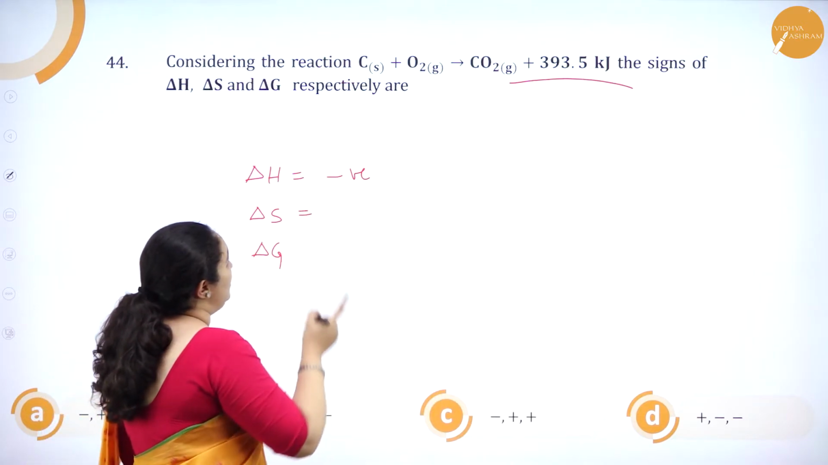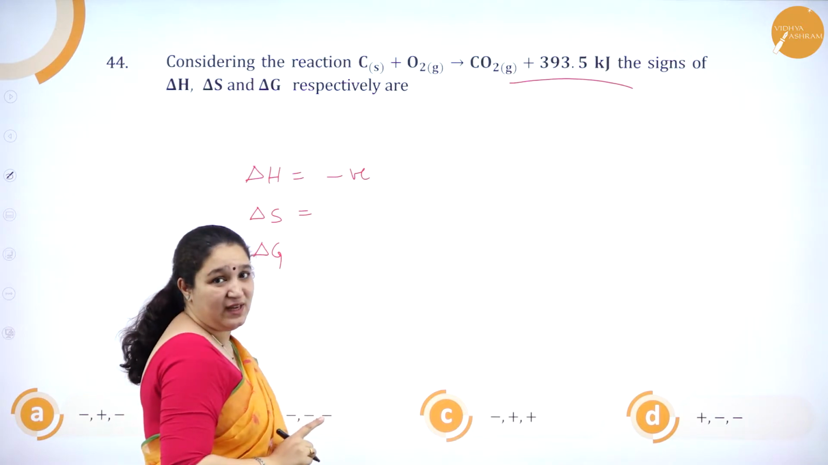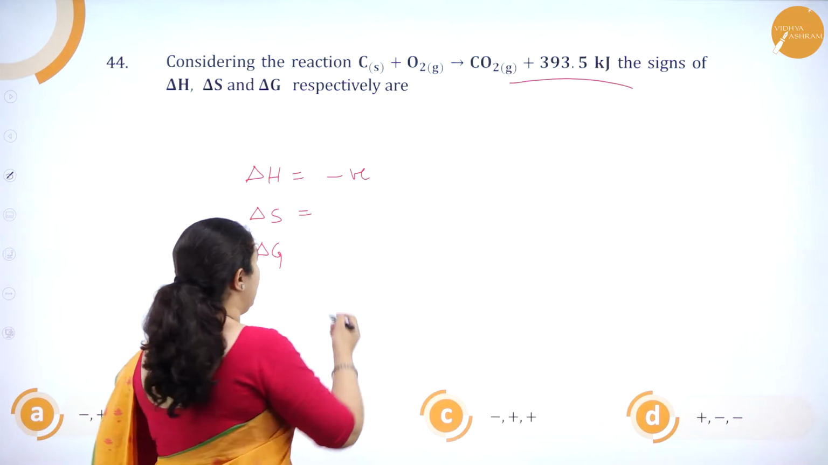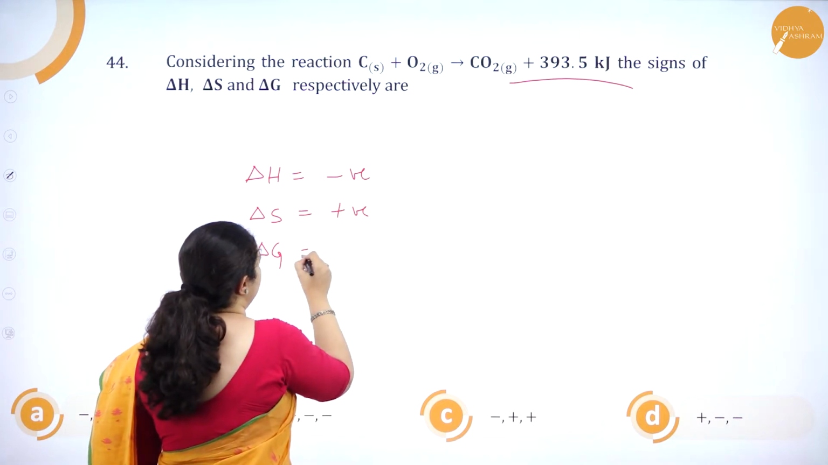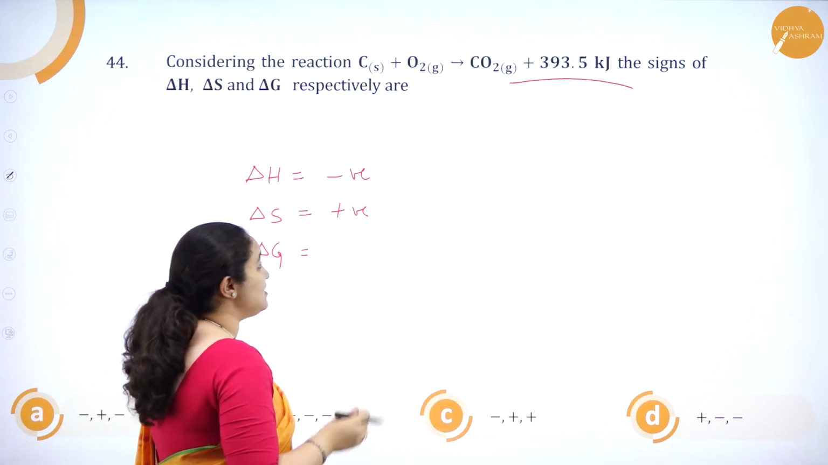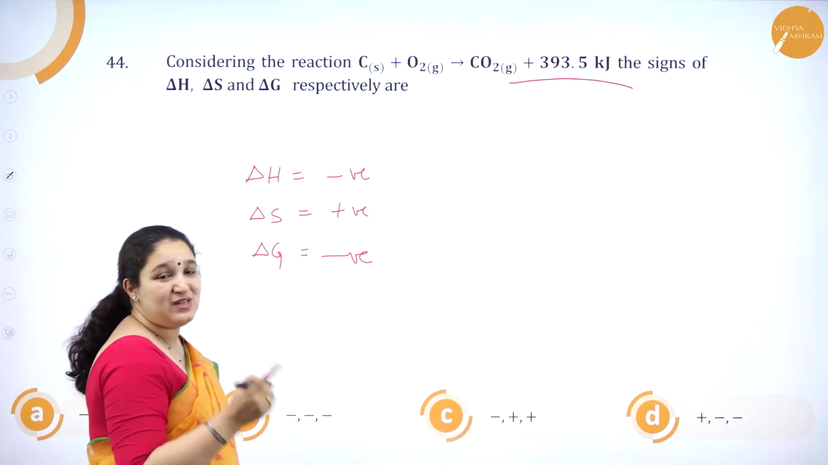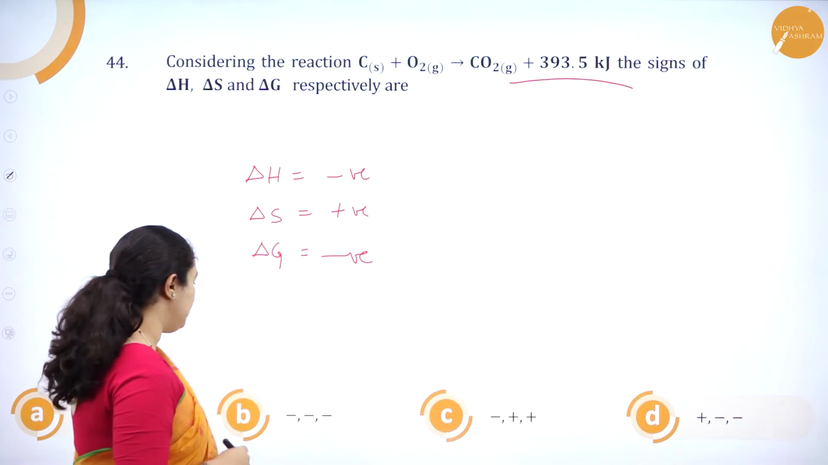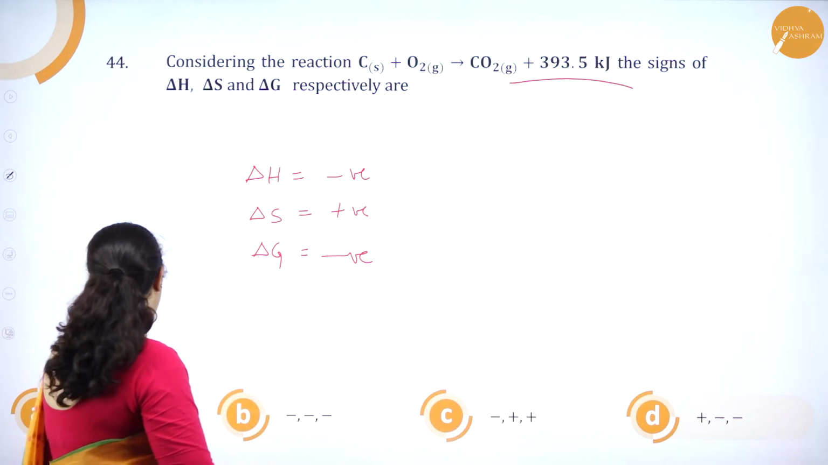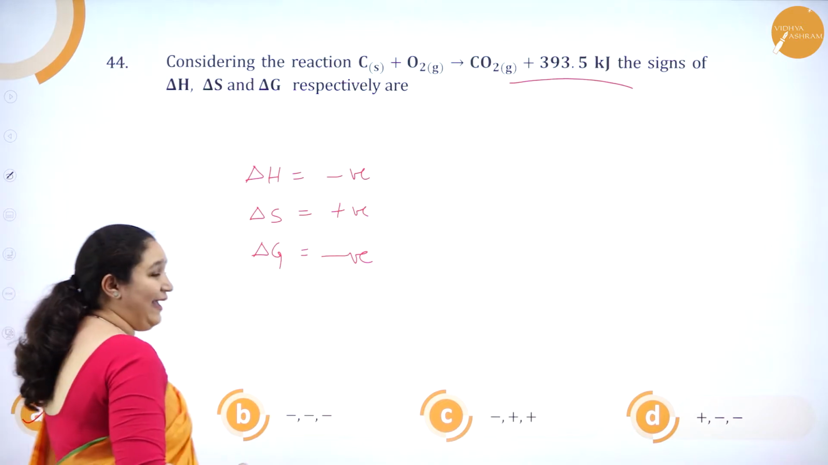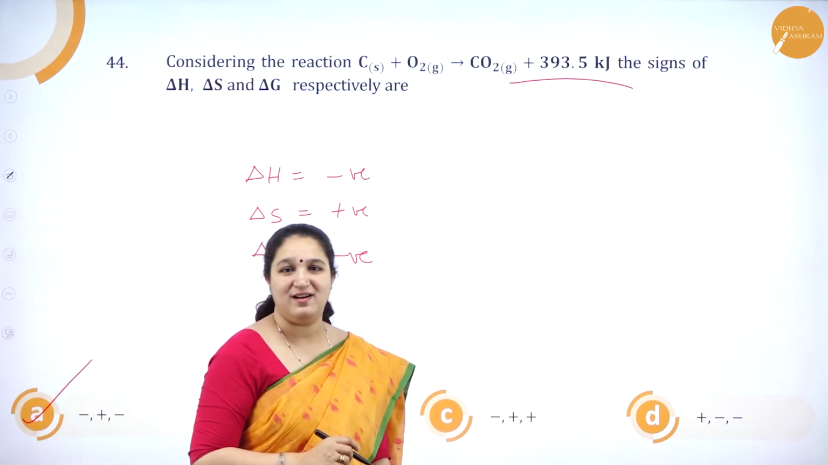Okay. Delta S, solid is converted to gas, so entropy is increasing, so it is positive. Delta G, it's a spontaneous reaction, so it should be negative. So it is minus plus minus. So minus plus minus is option A, which is the right answer.